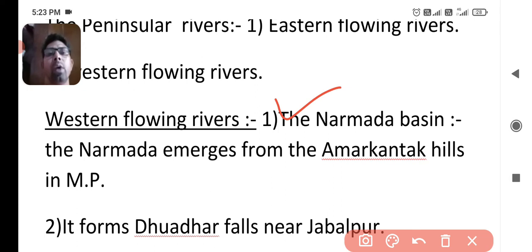And the next point is, it forms Dhuadhar Falls near Jabalpur. So there will be a question in the exam: which of the following rivers forms Dhuadhar Falls near Jabalpur, and you can answer that the Narmada river forms it.